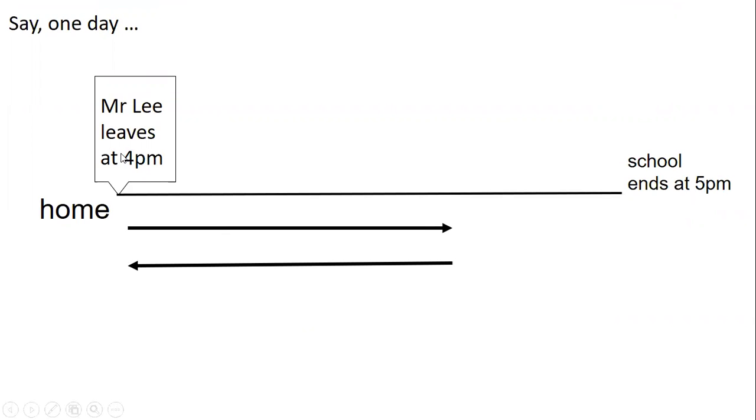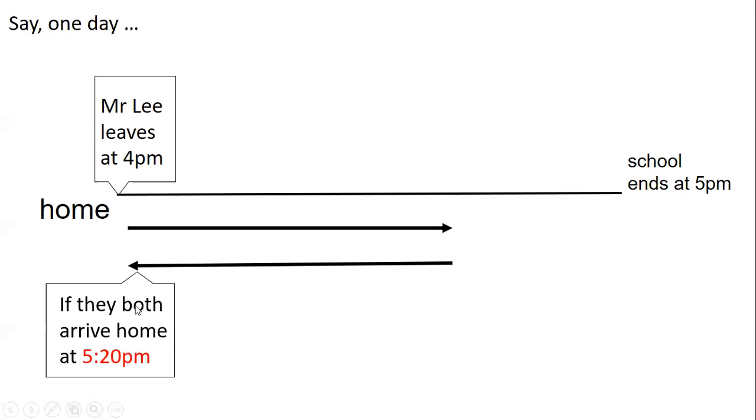he also does the same, 4 to 5 and then back to 6. That is his standard schedule. But something is different on this day. Okay, so what is the difference? They arrive home at 5:20 p.m. So they arrive home 40 minutes earlier.